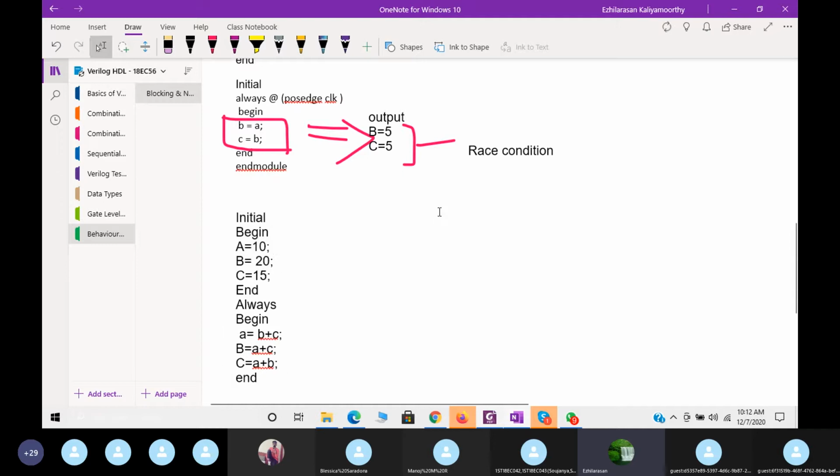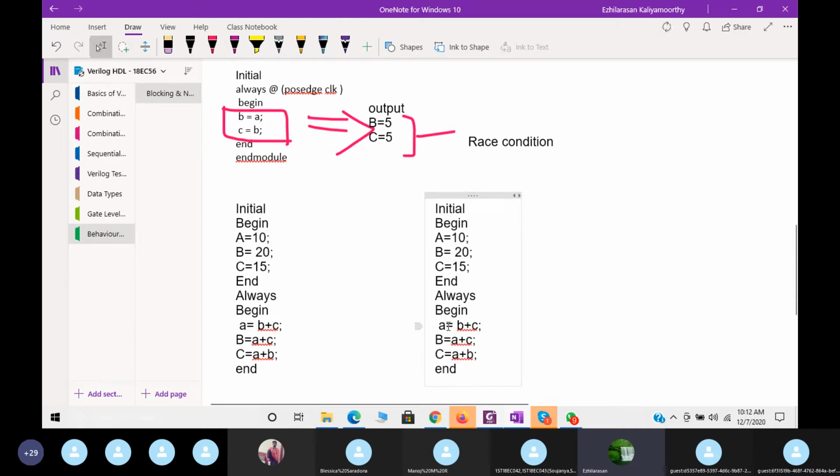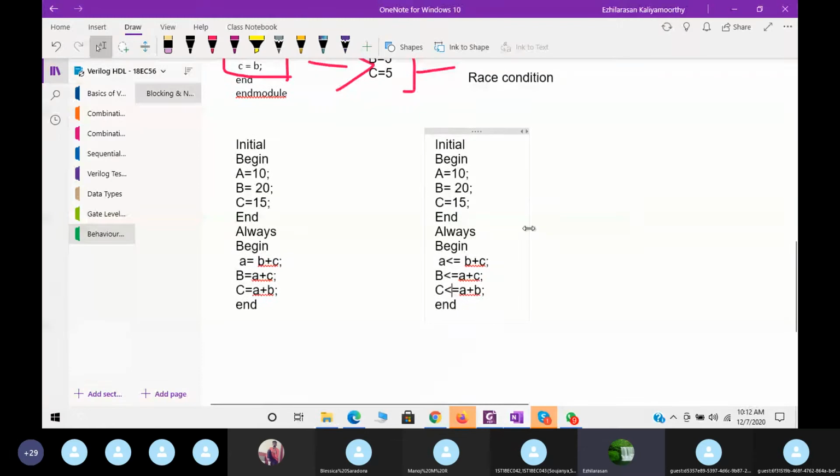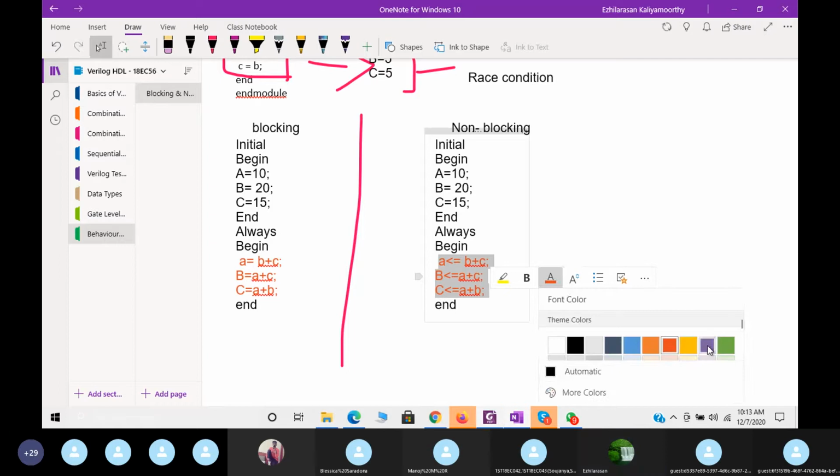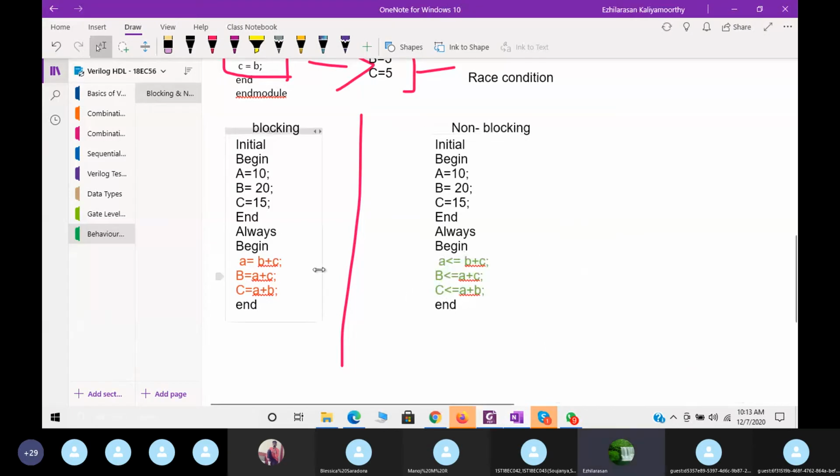Then continuously here I'm going to write, and I am showing both now: blocking, and this is non-blocking. This is very important, this only is important. Okay, see the statements only.